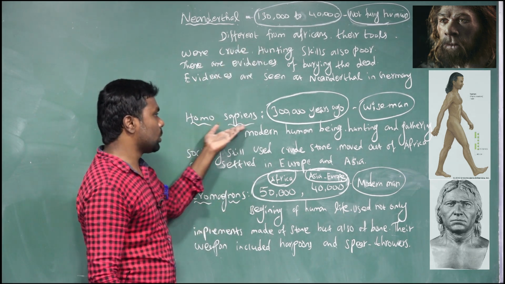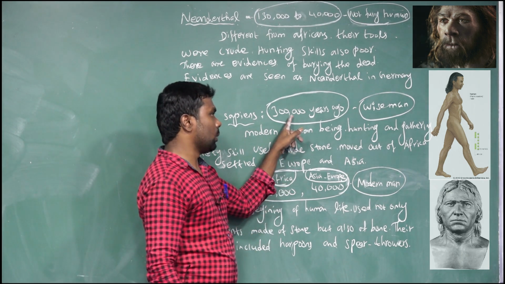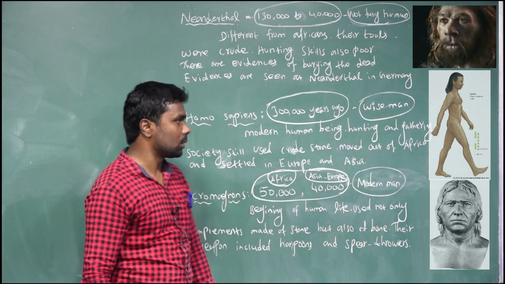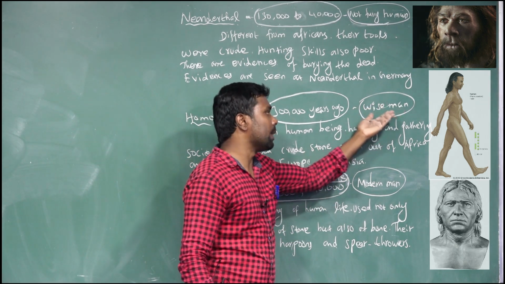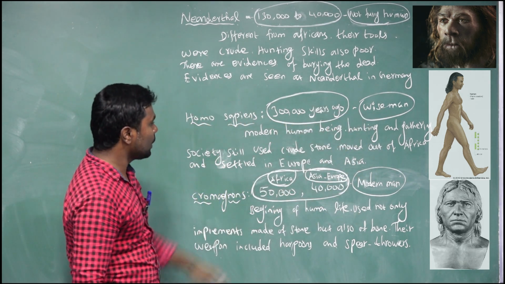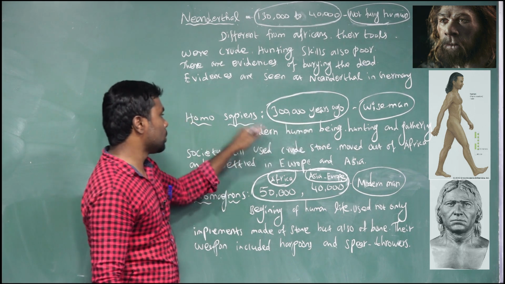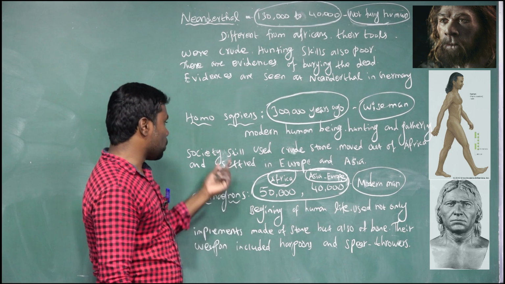And the fifth one, Homo sapiens. Years active: 300,000 years ago. It's called wise man. Homo sapiens are the modern human being, a hunting and gathering society.